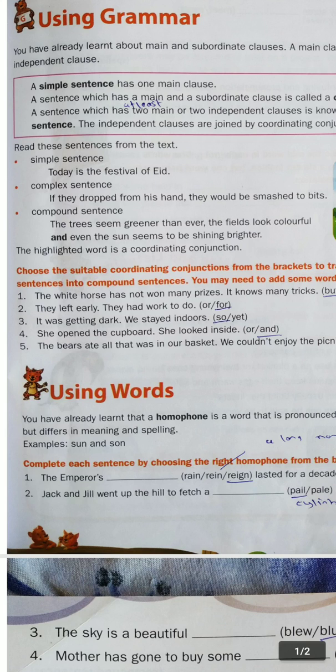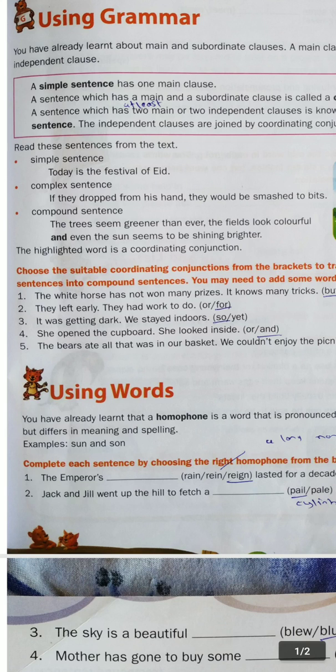I can give you some more examples of compound sentences. I'll tell you two or three examples. I am tired, but I will finish the work. See, I am tired is one main clause, and after "but", I will finish the work is another main clause. So both main clauses are joined by "but", a coordinating conjunction. After that, see, my mother loves me and I love her. This is also an example of a compound sentence. One more example.